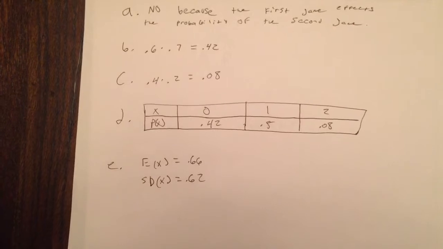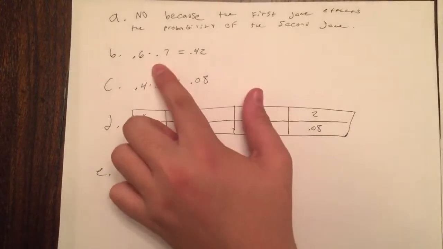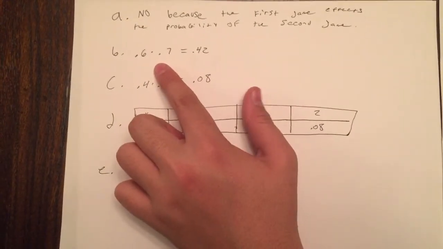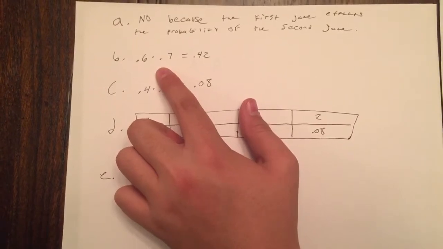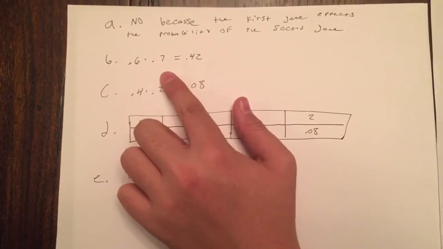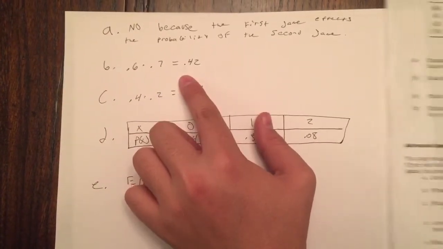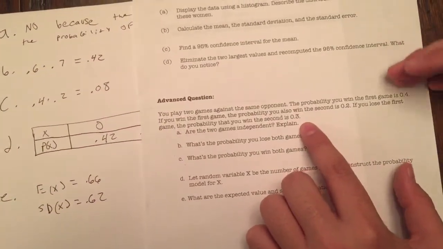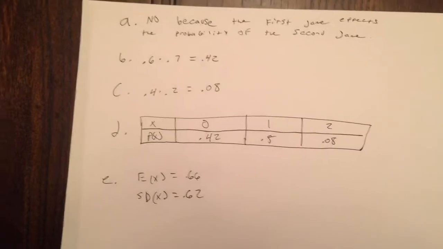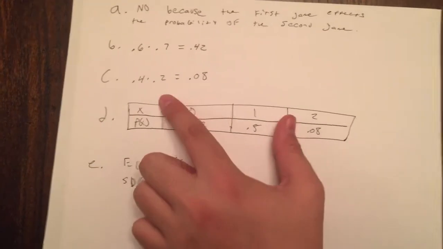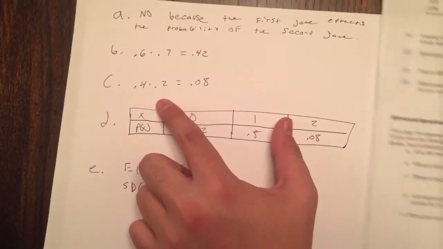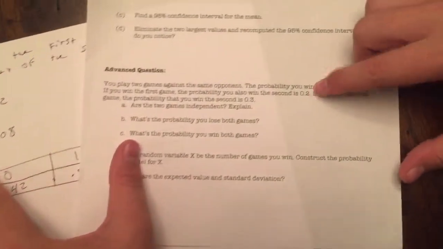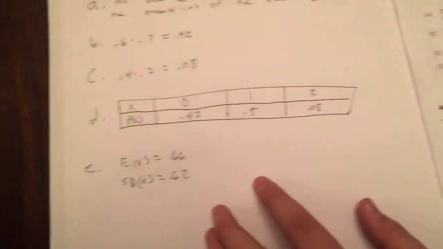Move down to B, and it's what's the probability you lose both games. You'll take 0.6 times 0.7, and you're going to get 0.42, and you get that by getting 0.6 from there and 0.7 from there, the opposites of those numbers. For C, probability you win both games, it's going to be 0.4 times 0.2. You just use those 2 numbers, and you're going to get an 8% chance.